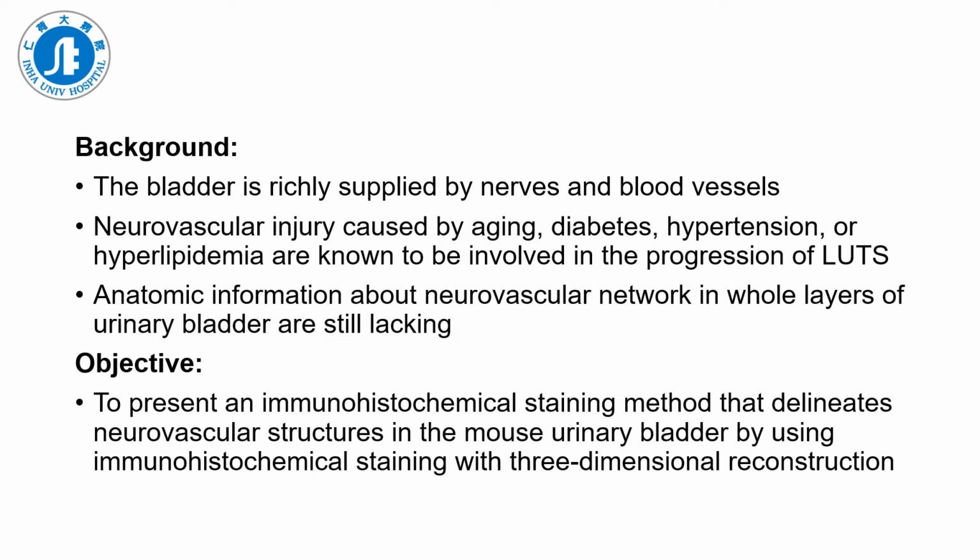Although previous studies have demonstrated urinary bladder innervation and suburothelial microvascular structure in human and rodent at the 3D level, anatomic information about neurovascular networks in the whole layer of the urinary bladder is still lacking. In this study, we present an immunohistochemical staining method that delineates neurovascular structure in the mouse urinary bladder, using immunohistochemical staining with 3D reconstruction.